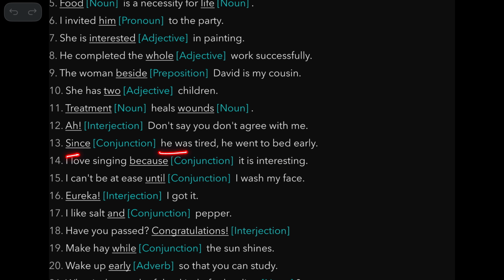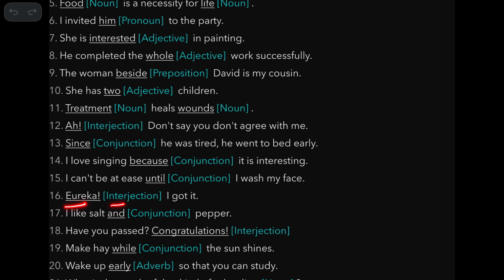Since he was tired, he went to bed early. So it's a conjunction because he was tired is one sentence, he went to bed another sentence. I love singing because it is interesting. Because is a conjunction. I love singing one sentence, it is interesting another. I can't be at ease until I wash my face. Until is a conjunction. I can't be at ease one sentence. I wash my face another sentence.